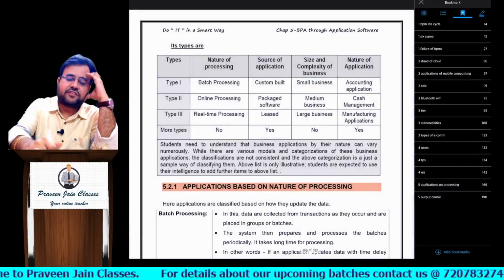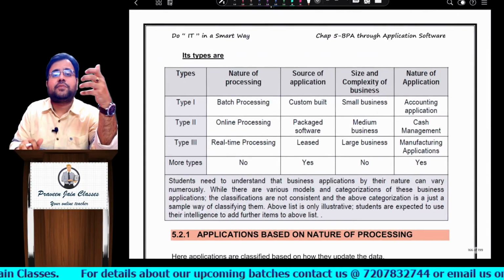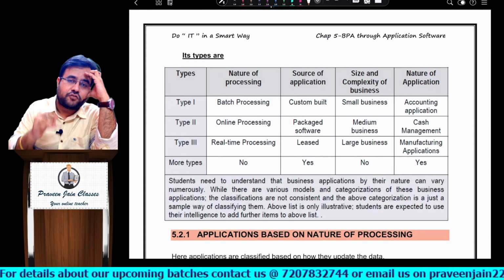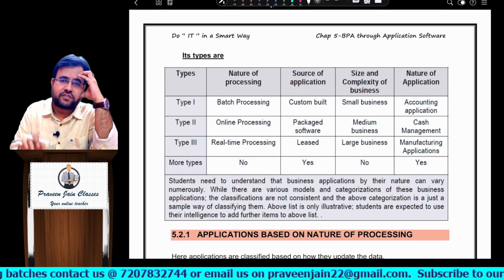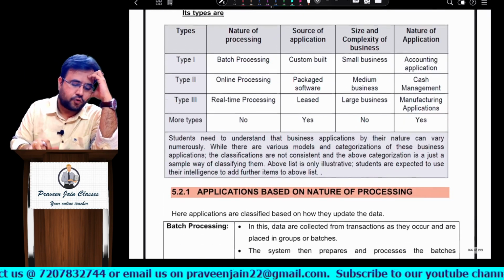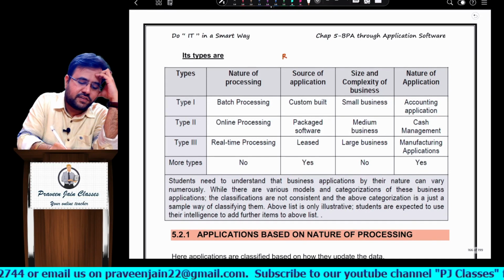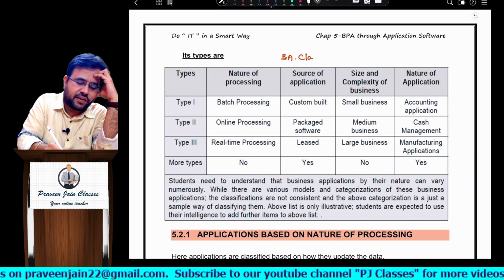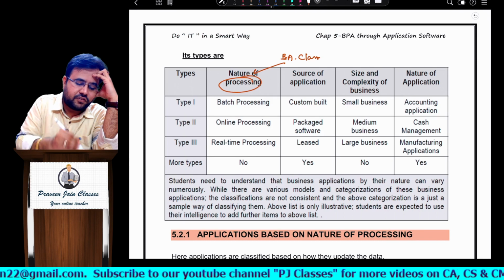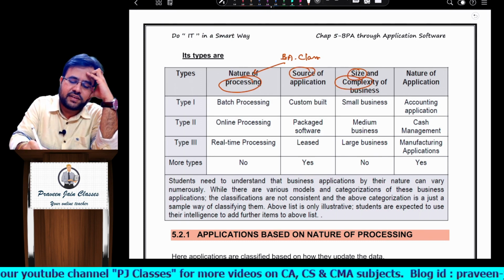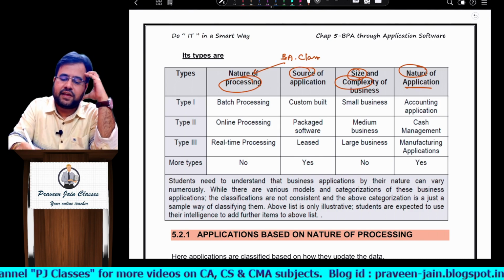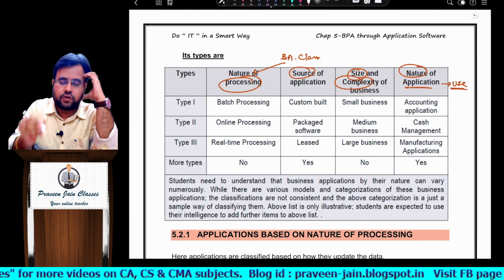If it is classification based on processing, we had real time processing, then batch processing, meaning a job, a group of things, and then online processing. So you can classify business applications on the basis of processing, source, size and complexity, and nature of application. Here nature of application means based on usage.